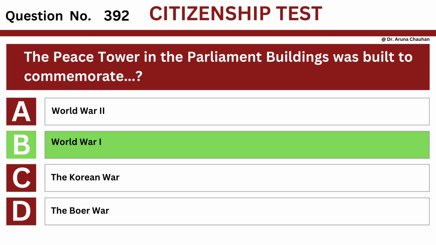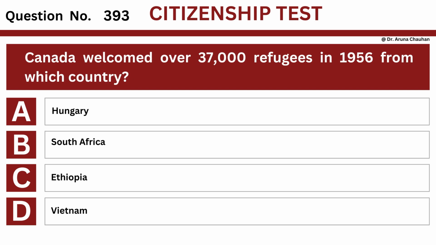The answer is option B, World War I. Question number 393. Question: Canada welcomed over 37,000 refugees in 1956 from which country? Option A, Hungary. Option B, South Africa. Option C, Ethiopia. Option D, Vietnam.